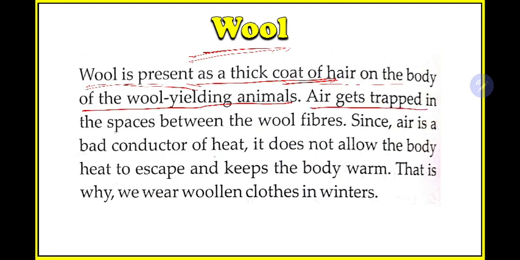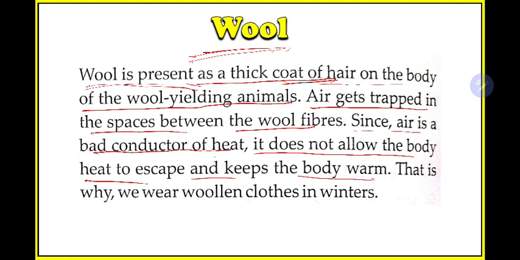Air gets trapped in the spaces between the wool fibers. Since air is a bad conductor of heat, it does not allow the body heat to escape and keeps the body warm. That is why we wear woolen clothes in winter. So now we know we get wool from sheep and it is the body hair of sheep. Now we will use this for making our sweaters for winter season. So why do we wear sweaters in winter seasons? Because to protect ourselves from the cold environment.